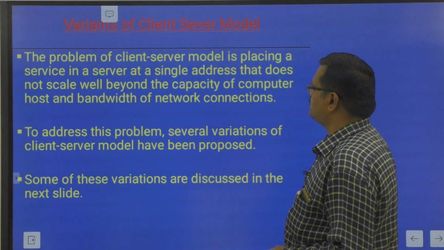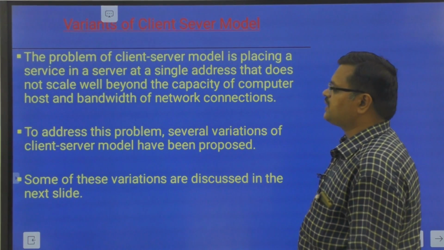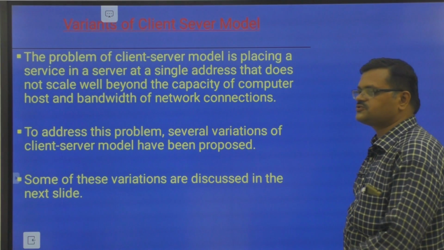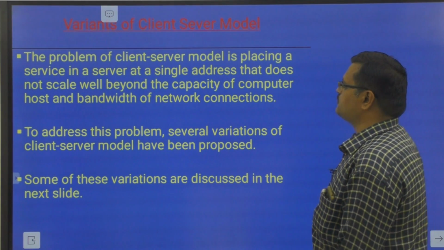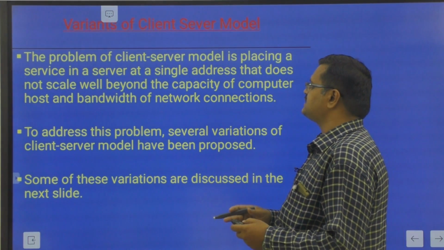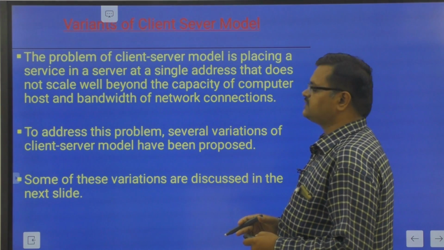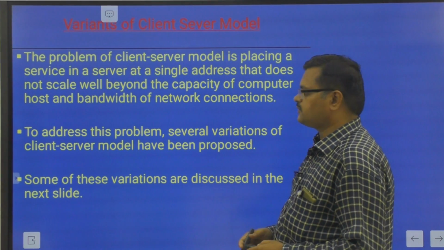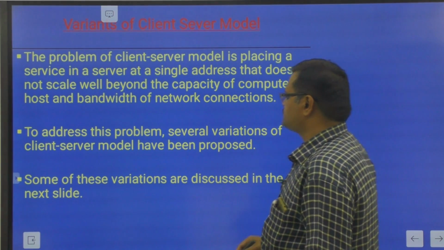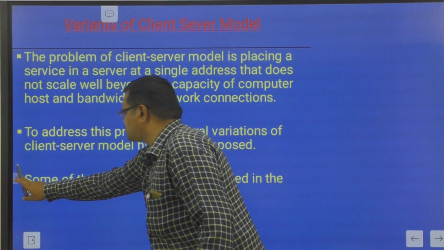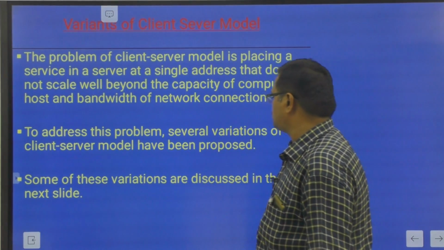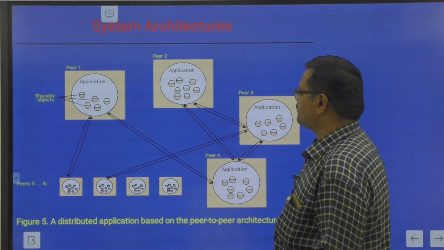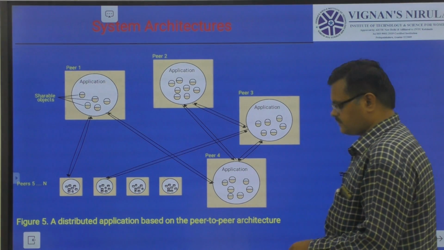Okay. Next is variations of the client-server model. What are the variants which we can propose to this? The problem of the client-server model is placing a service in a server at a single address, which does not scale well beyond the capacity of the computer. To address this problem, several variations of this model are proposed, which we will discuss in the next slide.